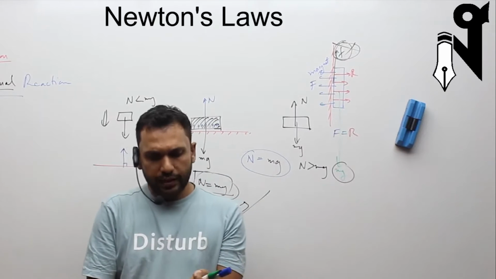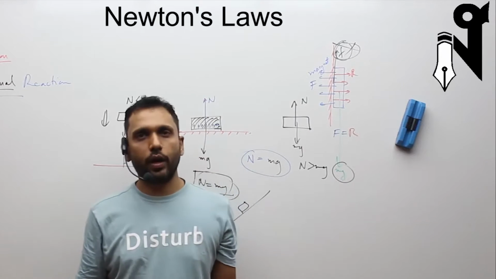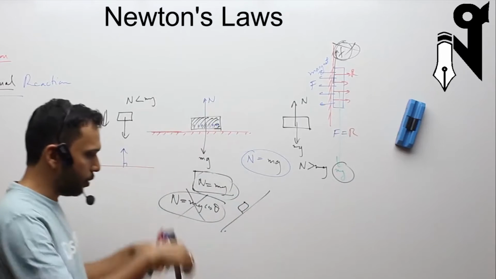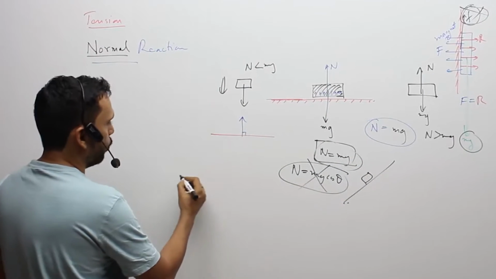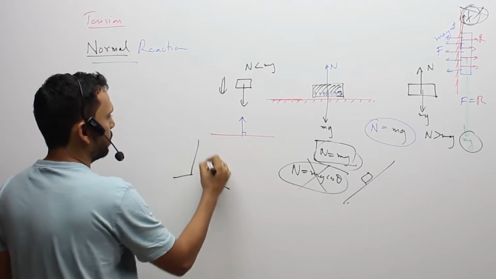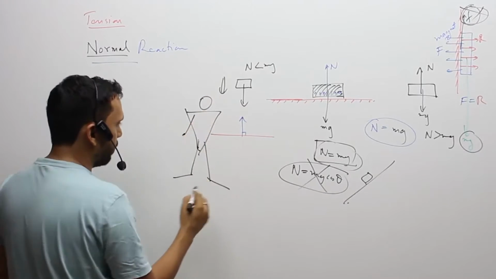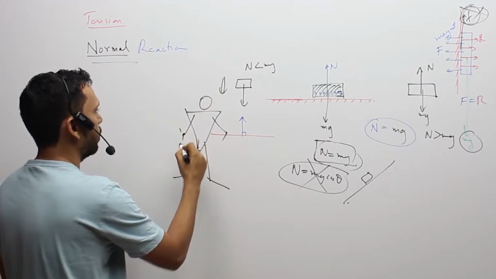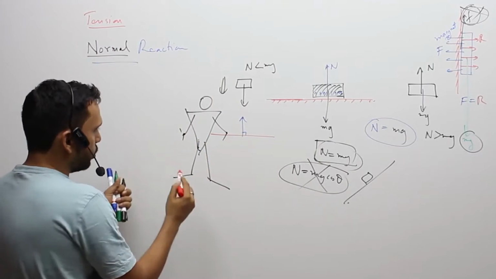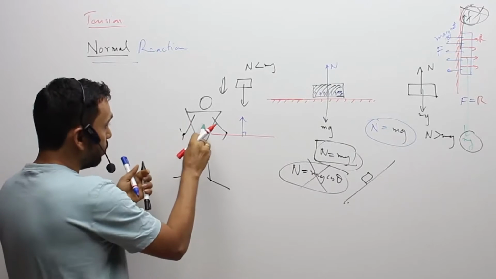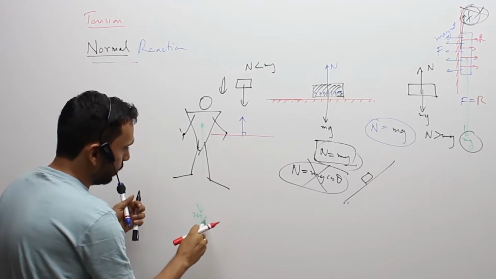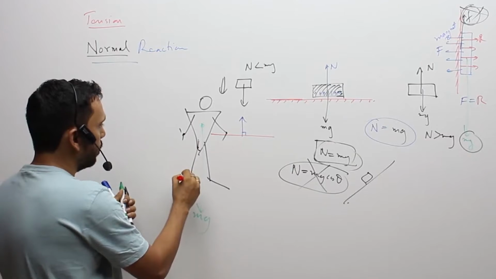So again, I'll emphasize the fact: I'm standing on the ground, and why am I not going down? Why am I not going under the floor? This is me standing on the ground, and why am I not going under the floor? Because why should I go? Because Earth is pulling me down with mg force. Why am I not going?